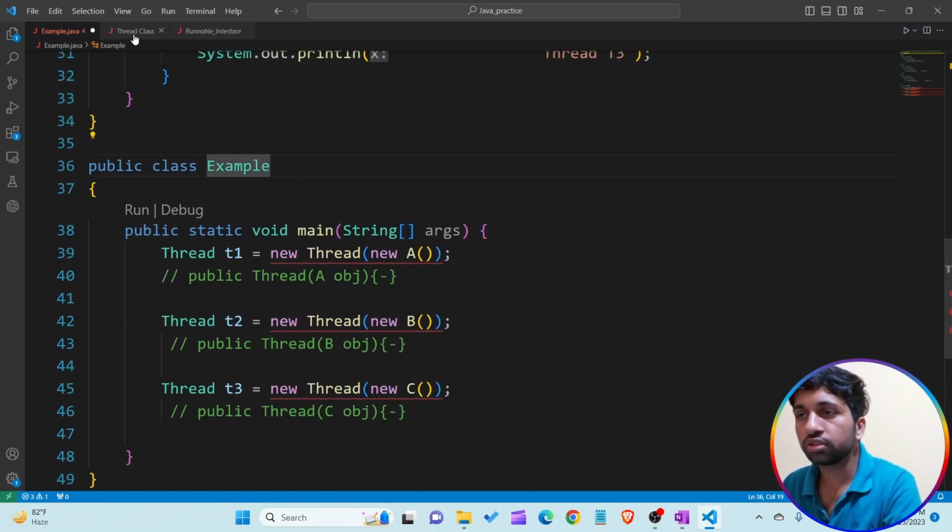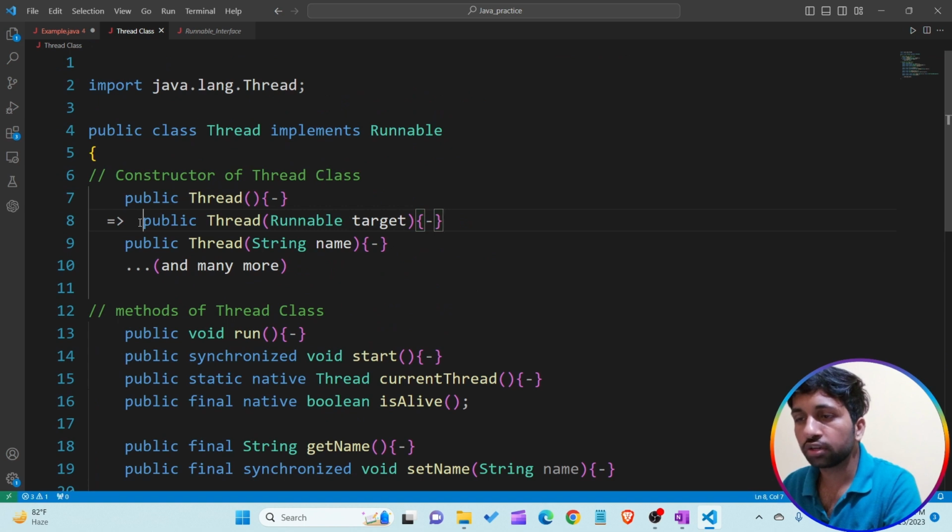You are able to see here in this particular constructor, the argument is a Runnable, which is an interface, and this target is a reference variable. It means this target reference variable is of type Runnable interface.